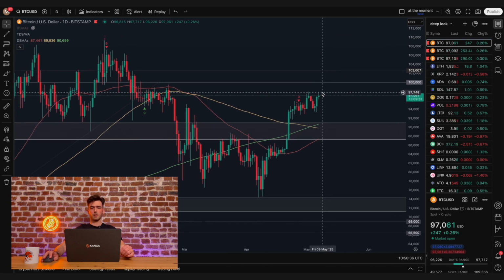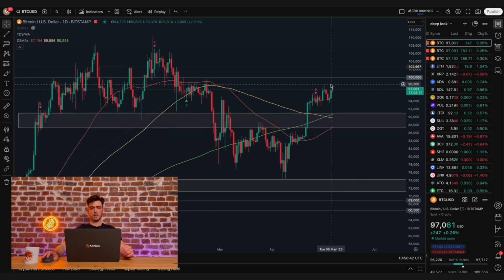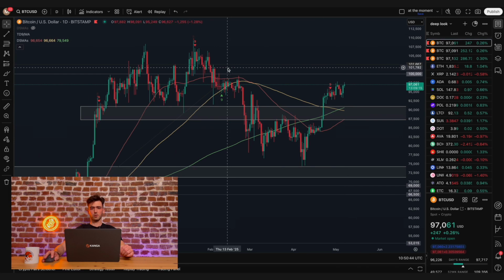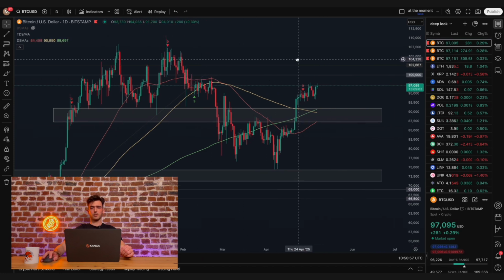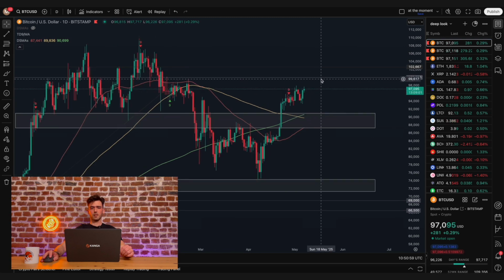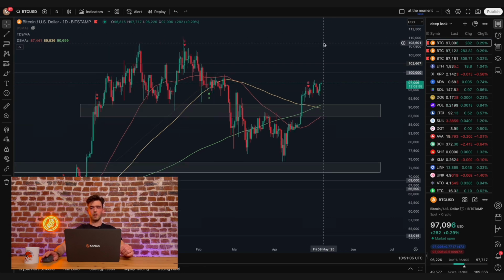What can we expect from Bitcoin in the near future? In my opinion, there will be a battle to break through the $98,000 level and an attempt to reach 100,000. 100,000 is the first resistance area, which has also been confirmed several times already. We have a line drawn here that's been in place for several episodes now, maybe even a dozen, where this area has been identified and confirmed by price action as resistance. Only after that can we expect the next resistance around $102,500. After that, we have the previous all-time high.